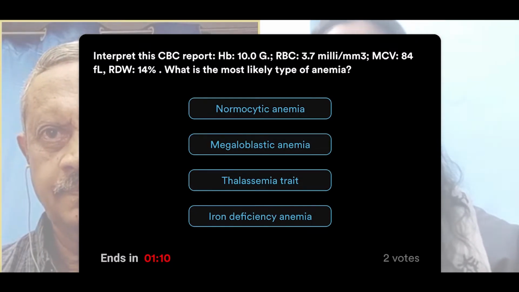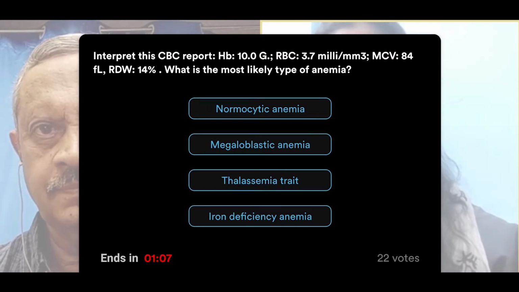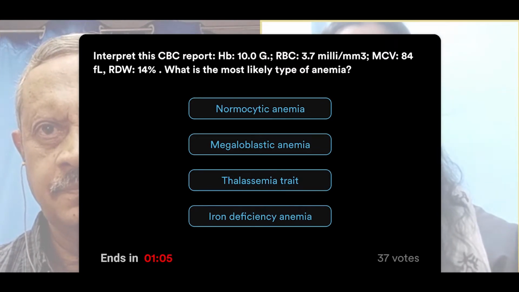Again, there is a CBC report, again four important values, and what is the most likely type of anemia.